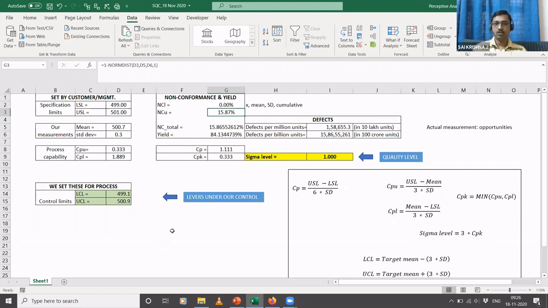For a discrete distribution, you measure the point probability: what is the probability that a value is exactly equal to 499, or exactly equal to 501? That is the discrete distribution. For a continuous distribution, when we say less than or equal to, we ask what is the probability that a value is less than or equal to 499, and less than or equal to 501, and 1 minus that.